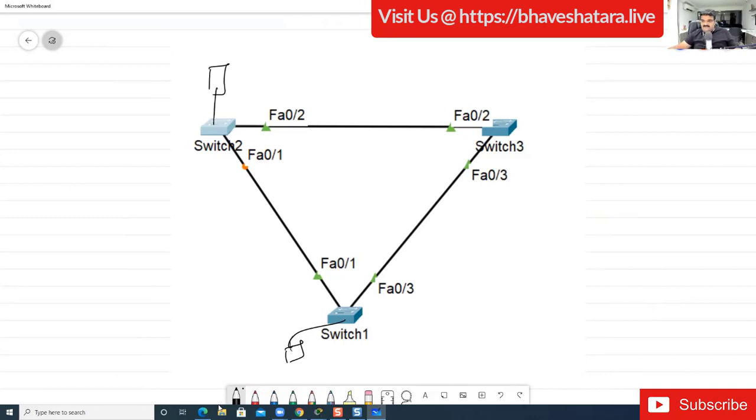What will happen over here? It will send the data using this path. Why? Because this port is blocked, and we can say that it is unutilized. We are not able to utilize it. This is totally blocked, right?